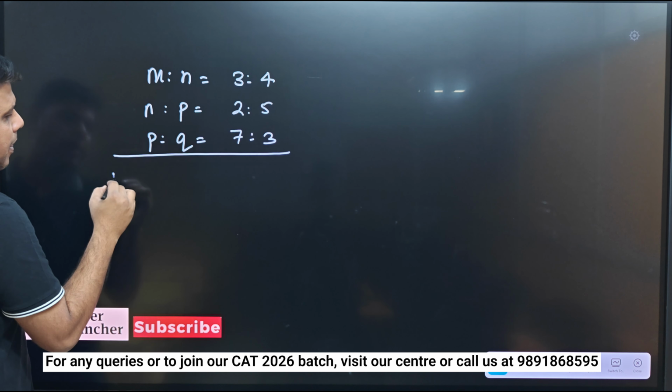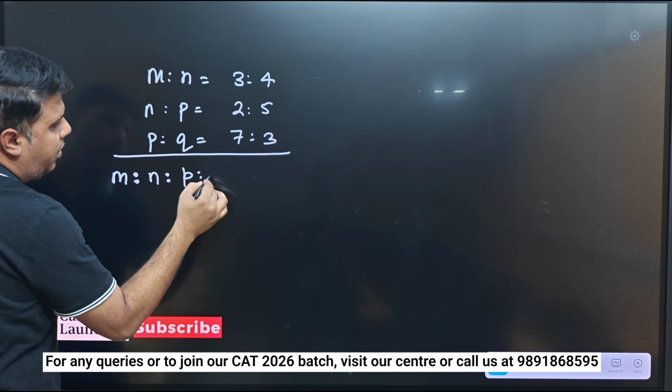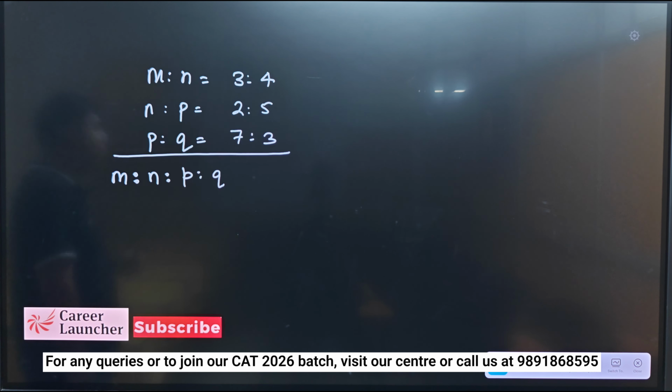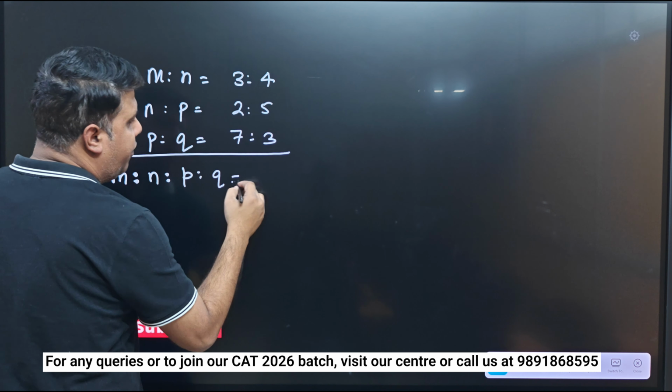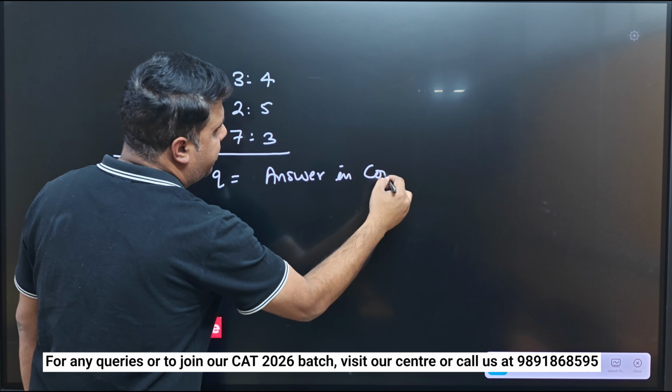So find m, n, p, q. So we have to find the ratio of m, n, p, q, and we have to answer in the comments.